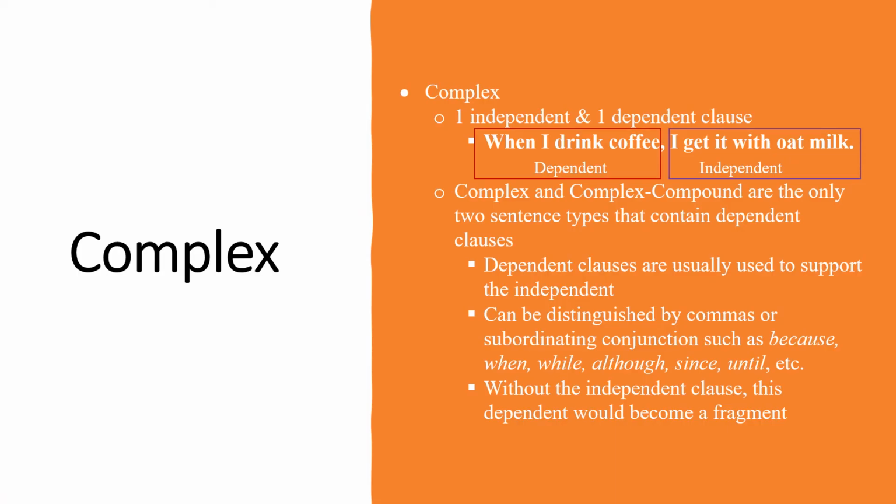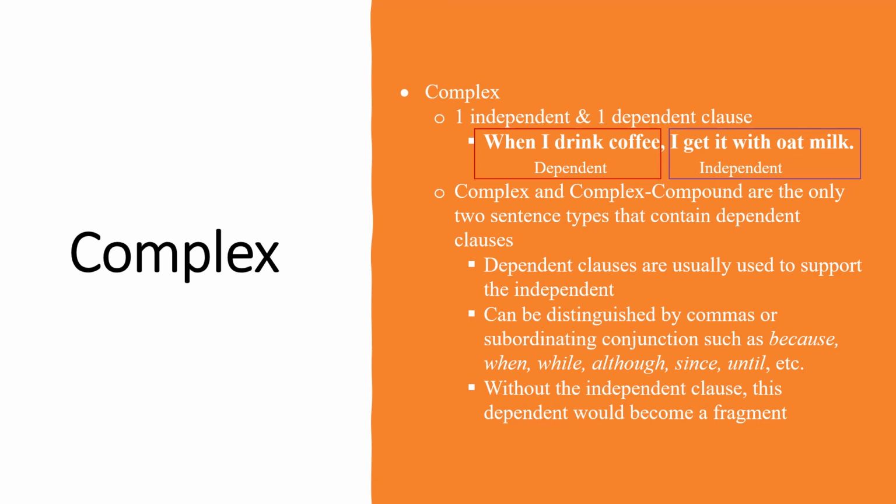On to our next type, complex sentences. Despite its name, its concept is rather simple, possessing only one independent and one dependent clause. Below you'll see an example of it in their respective boxes. Note that complex and complex compound are the only two types of sentences that contain a dependent clause, so once you've identified that dependent, you've narrowed it down to one of the two.